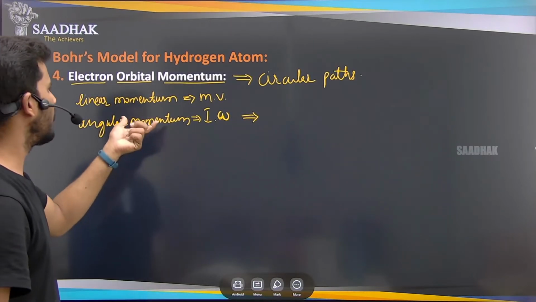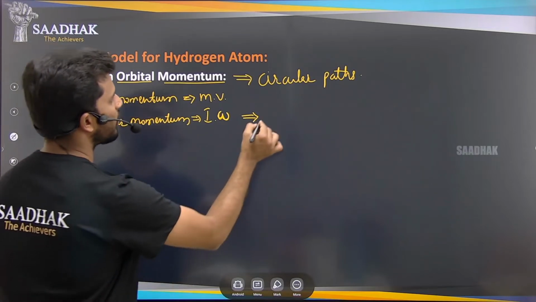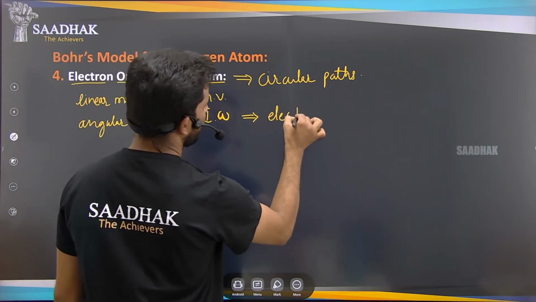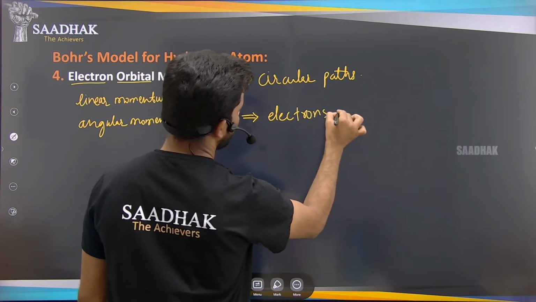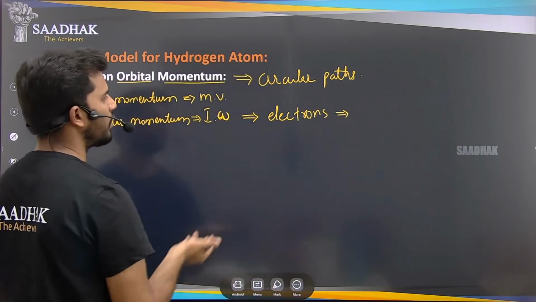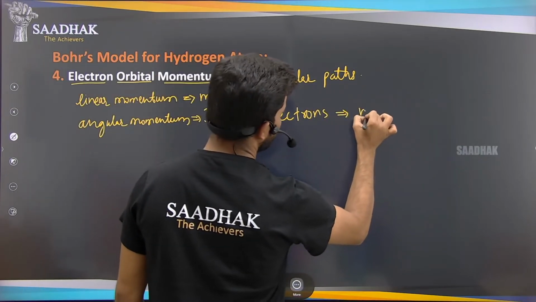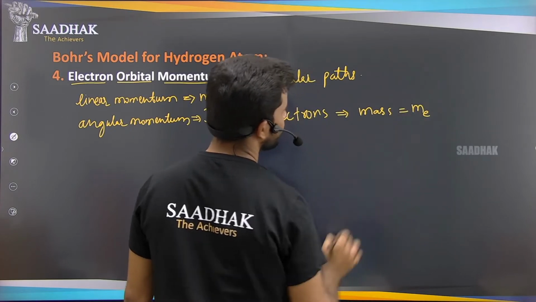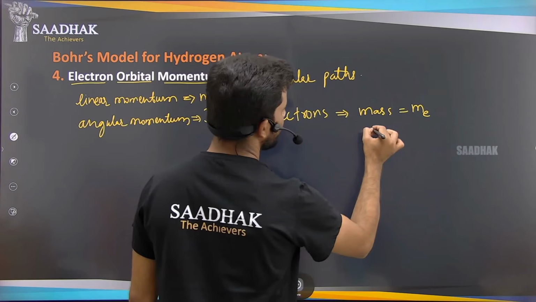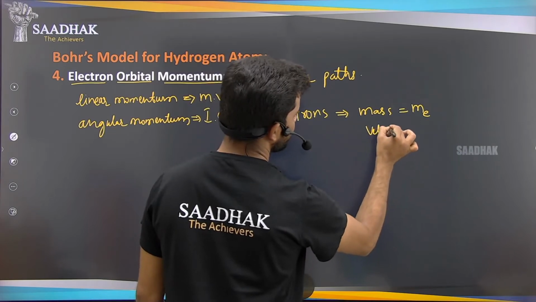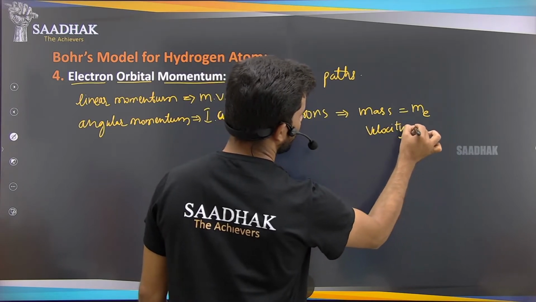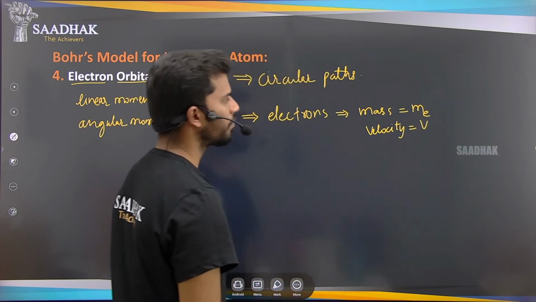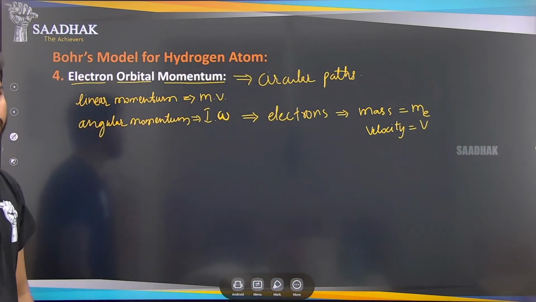What are the objects moving in the orbital? Electrons are moving, right? So let us take the properties of these electrons. The mass here is nothing but the mass of the electron, and the velocity is v, the velocity of the electron, right?